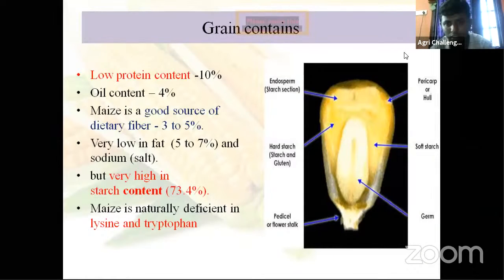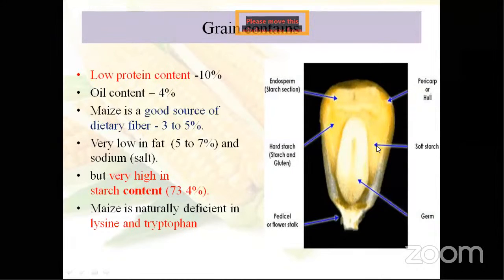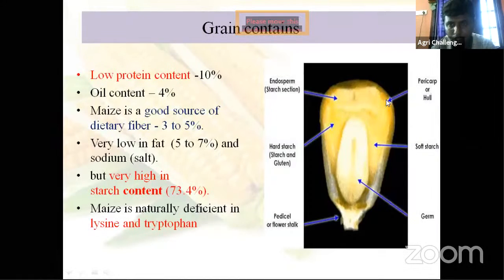Then this is your live portion, the germ. Then the pedicel or flower stalk, the attached portion, and then the endosperm. Endosperm means starch storage. Then hard starch and gluten portion, then soft endosperm. Then pericarp, the outer layer or hull. Then germ. And tell me one basic question: what is the procedure or test used to test whether a seed is live or not?